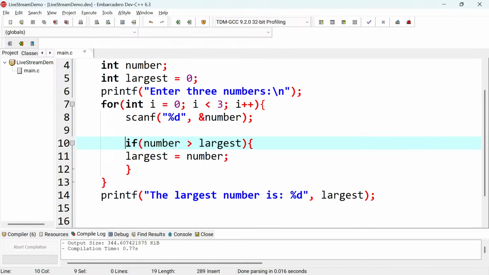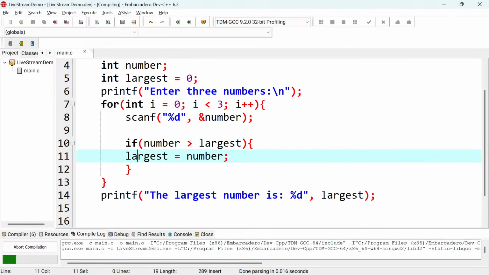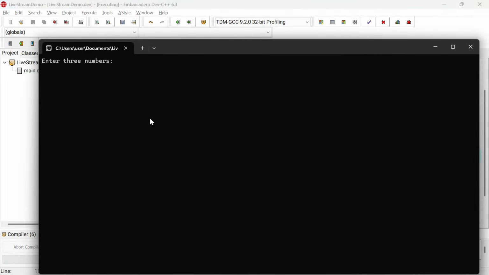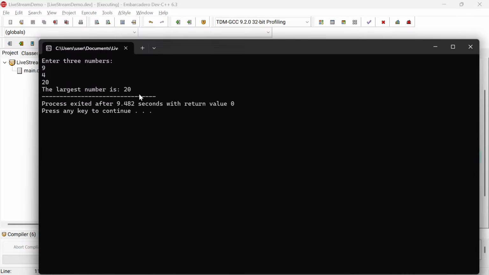How do these loops work? If you look at it, I've taken 3 numbers, so whenever I'm taking a number there, I compare if that number is now greater than what I already used to have. So if you look at it, let me put 9 at first, and then maybe let me put 4 here, maybe let me put 20 last. So you see that 20 is the largest number. So first you put 9, so 9 is greater than 0.